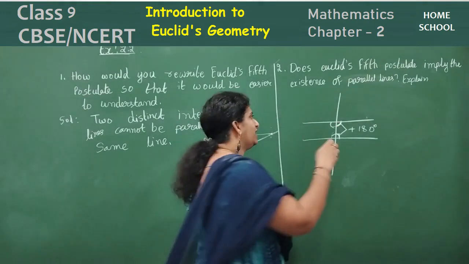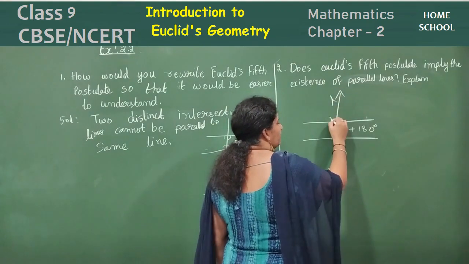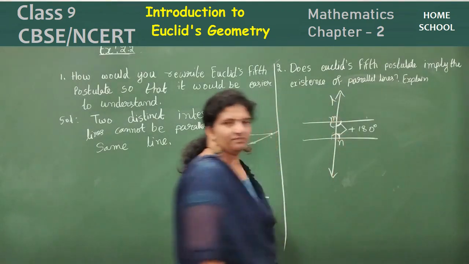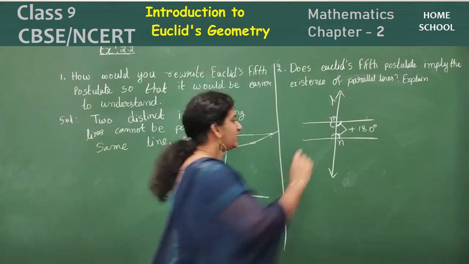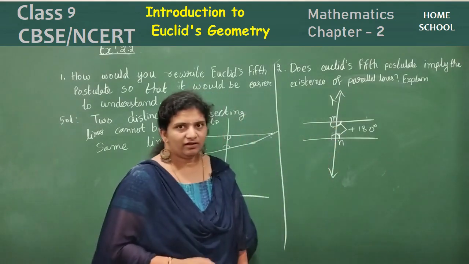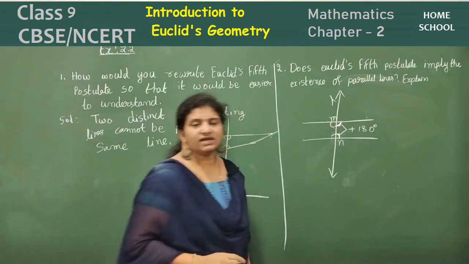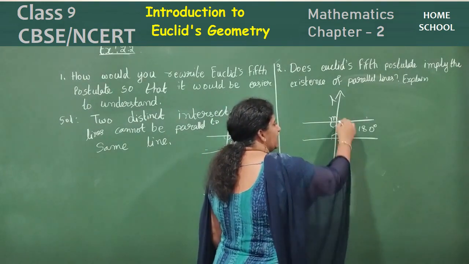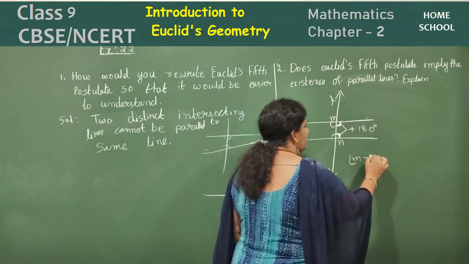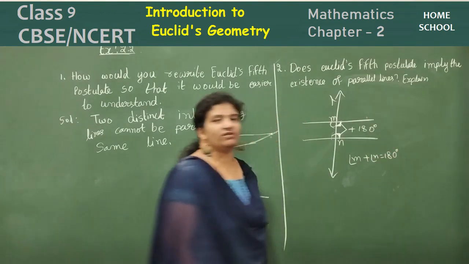So look here, children, if this is a line L, and a line falls on two points, intersecting at M and N, right? Then if the sum of these two angles is 2 right angles, that means angle M plus angle N is equal to 180 degrees, then what can we say?